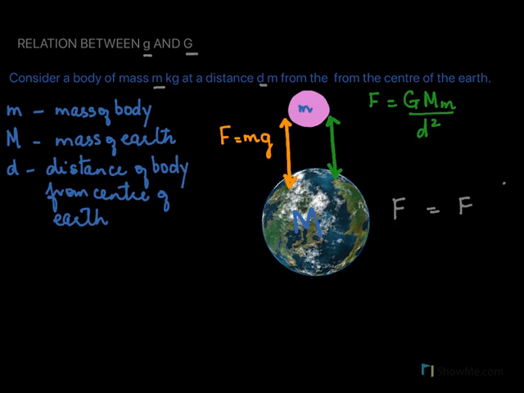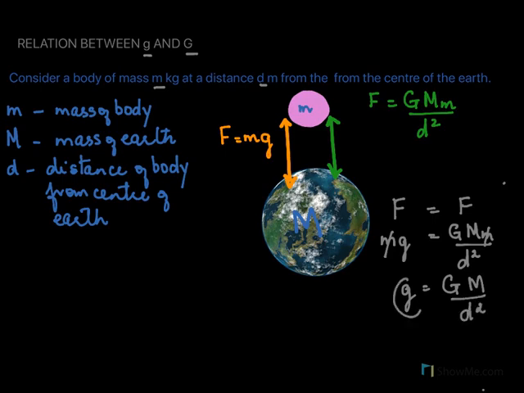So we say F equal to F: the force mg, this is by Newton's second law, which is also equal to GMm over d square, given by universal law of gravitation. And if you notice here, we can now cancel off the m on both the sides. So we have g equal to GM over d square.